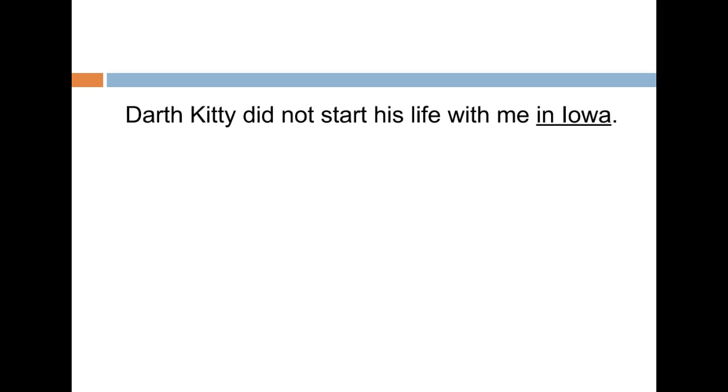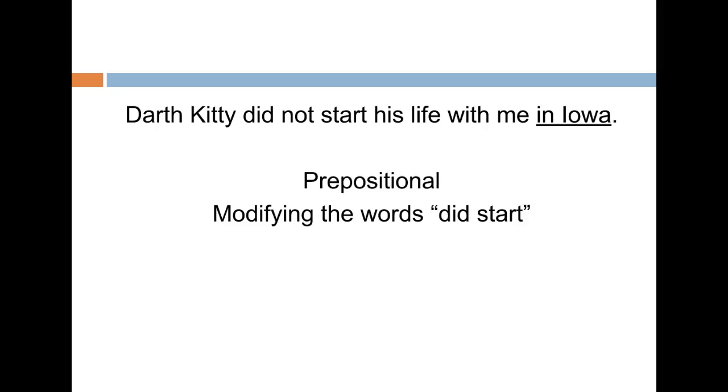Darth Kitty did not start his life with me in Iowa. I know that in is a preposition, so in Iowa is a prepositional phrase. In this instance, the phrase is modifying the words did start or did not start, and because did start or did not start is a verb, in Iowa has to be an adverb because that's how we modify verbs.